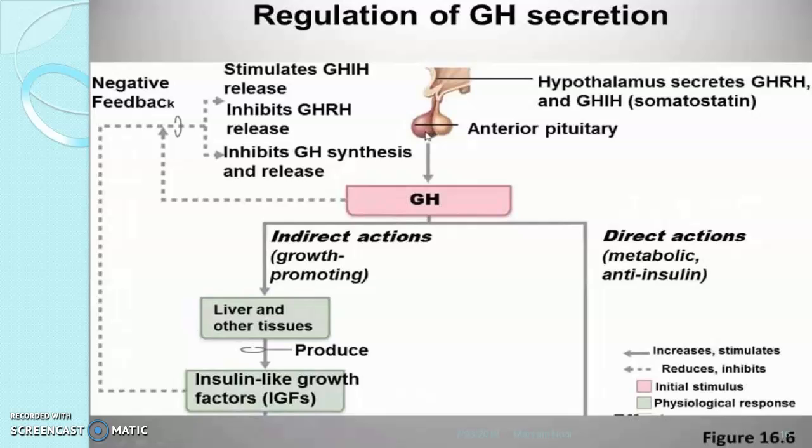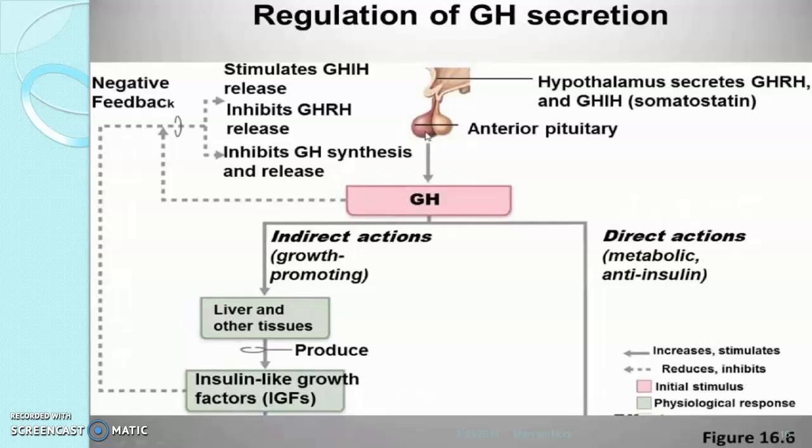Positive feedback is what? When hormone secretion is needed, at that time positive feedback is given to the pituitary gland or to the hypothalamus. If positive feedback is given to the hypothalamus, then it secretes growth hormone releasing hormone, due to which the anterior pituitary secretes growth hormone.